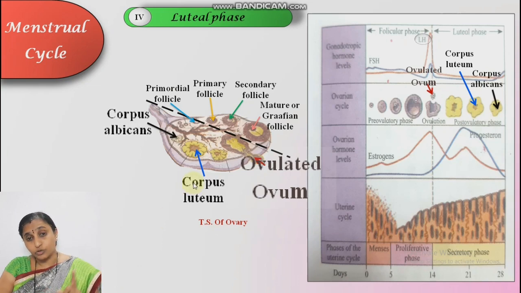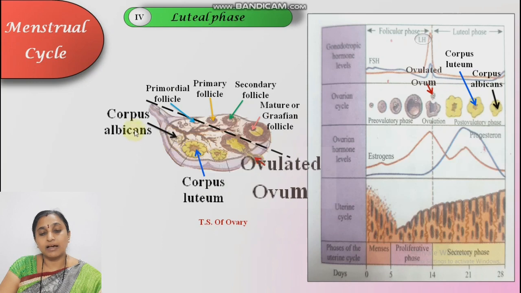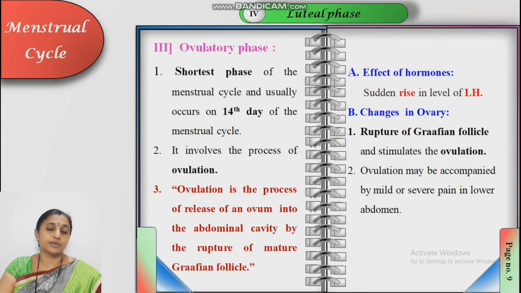If fertilization does not occur, see here, the corpus luteum degenerates into a white scar, that is the corpus albicans. If fertilization takes place, it becomes active. If fertilization does not take place, it is converted into the corpus albicans. See here, the luteal phase, description of the luteal phase.